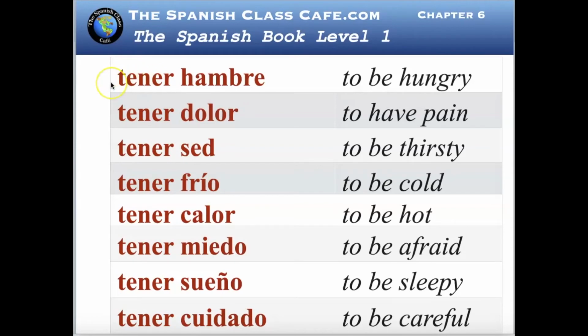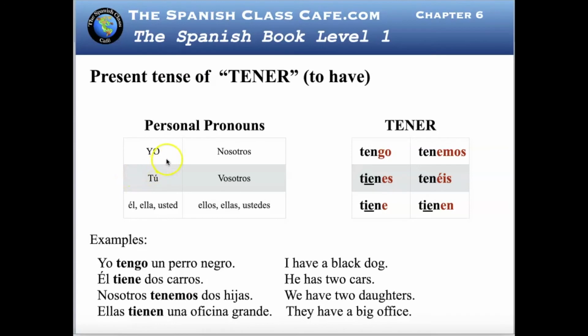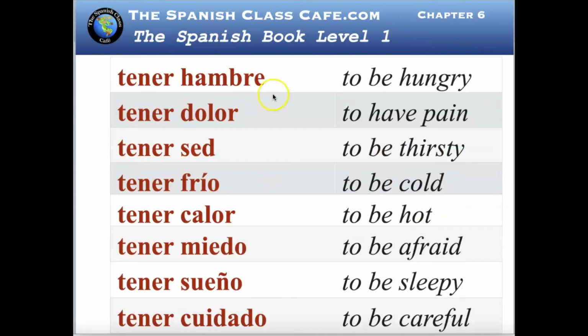If you want to say I'm hungry, then you go to the yo and it will be yo tengo hambre. You grab the noun. Yo tengo hambre. Yo tengo dolor. Yo tengo sed. Yo tengo frío. Yo tengo calor. Yo tengo miedo. Yo tengo sueño.